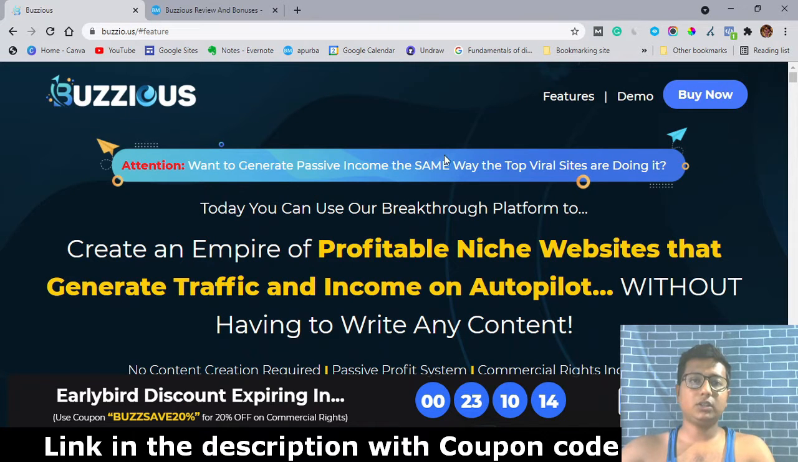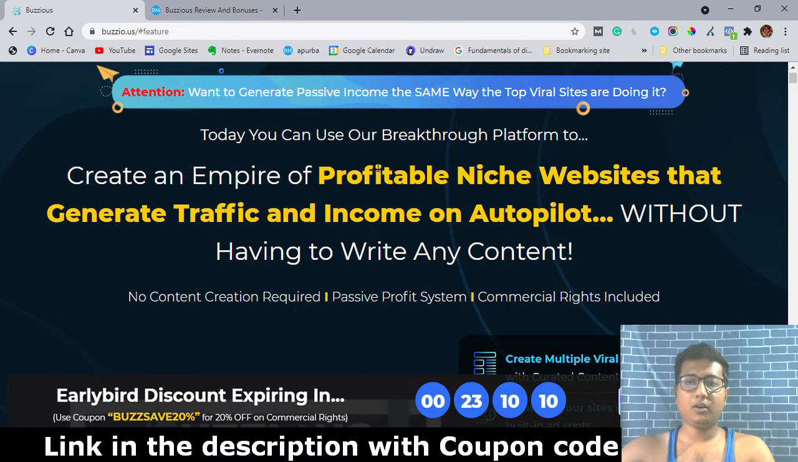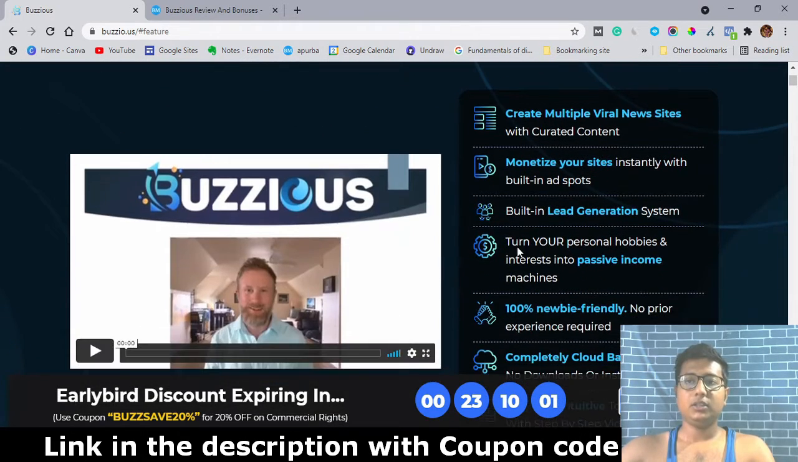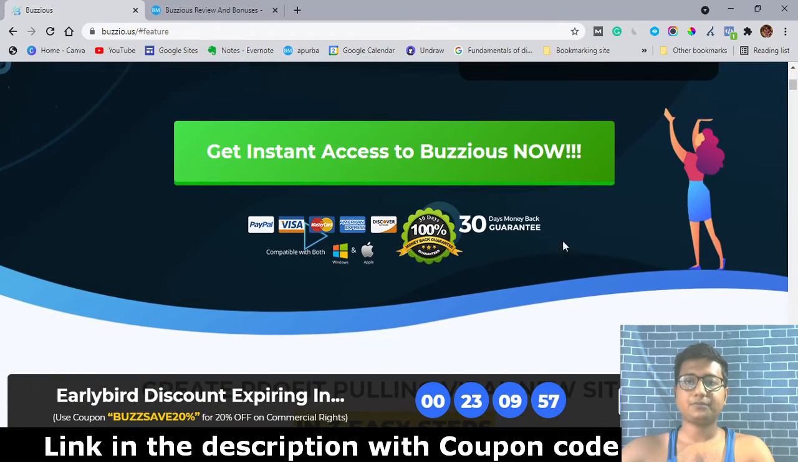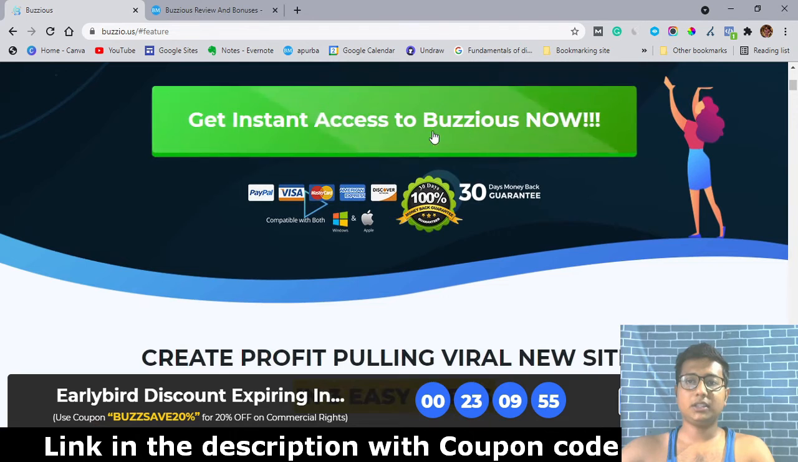So the sales page looks like this. Here you can see Buzzious: create an empire of profitable niche websites that generate traffic and income on autopilot without having to write any content. So these are the features. Here you can see some features about the software. You have to click on these buttons to get Buzzious and all of my bonuses.